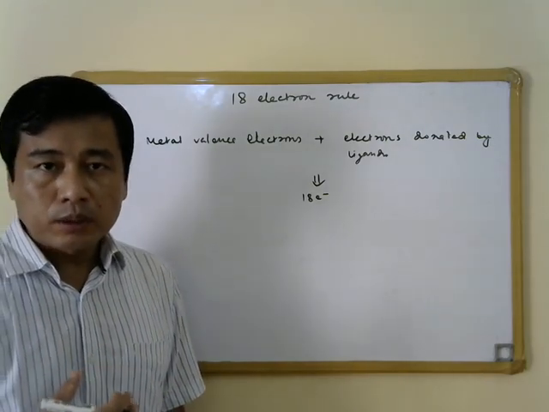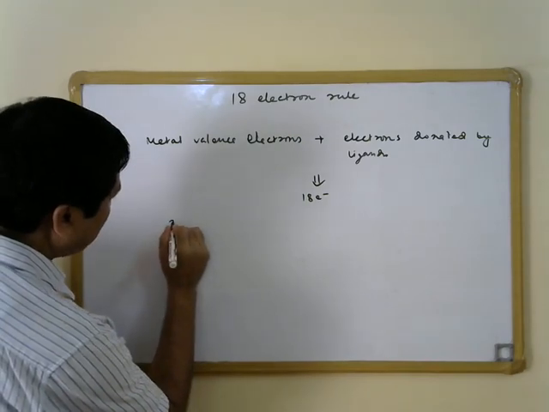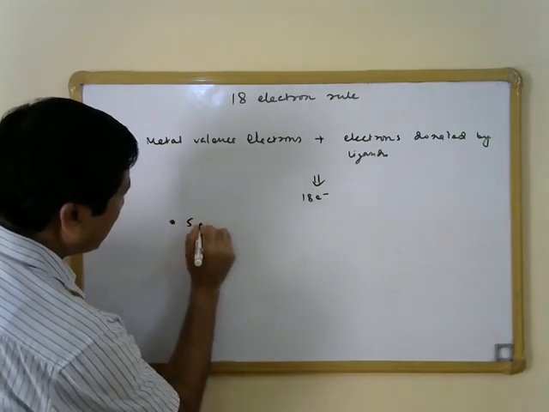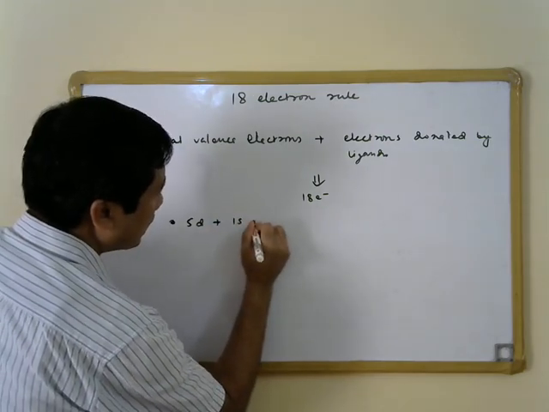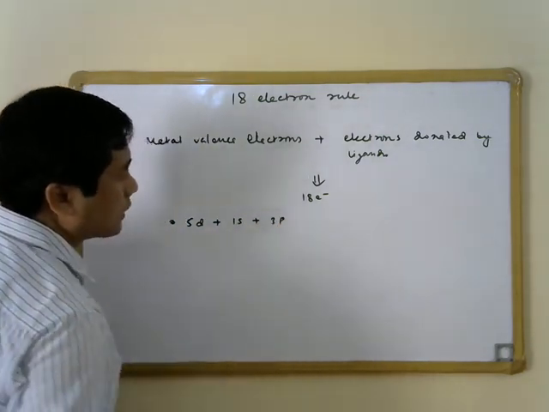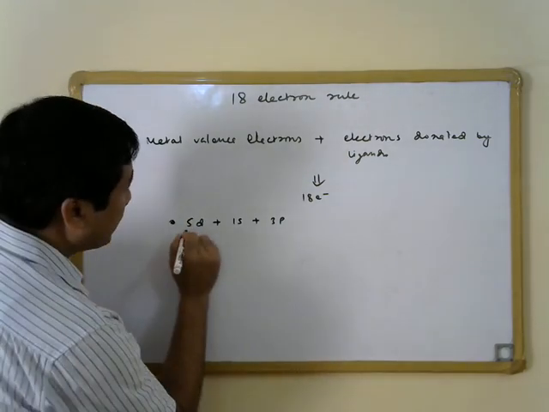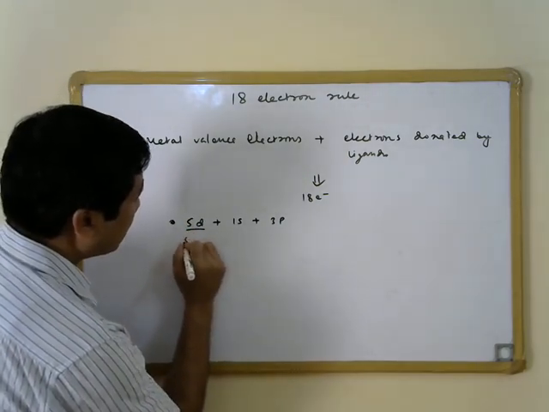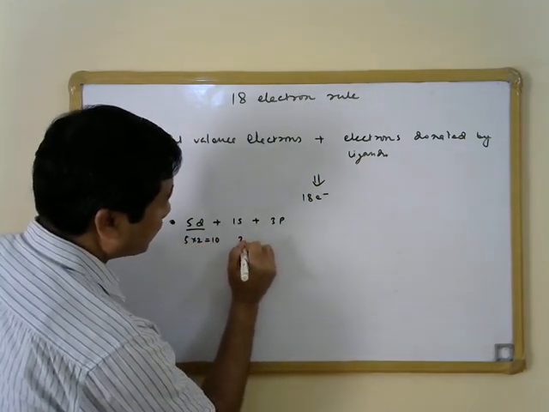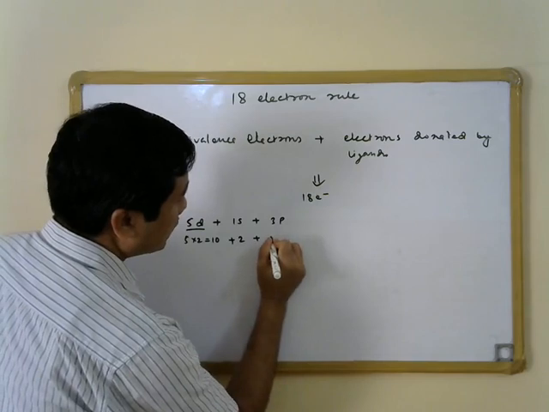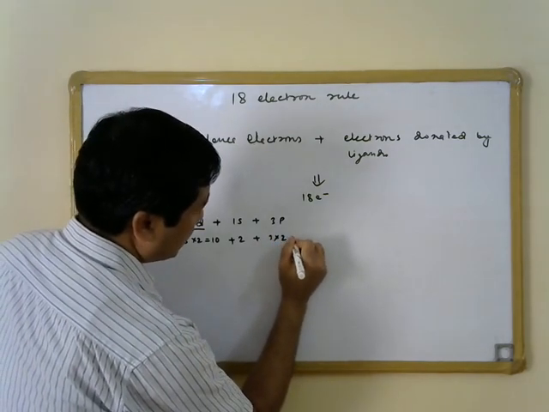Now, in case of transition metals, we have 5 d orbitals, one s orbital, and 3 p orbitals in the valence shell. The 5 d orbitals can accommodate 5 into 2, that is 10 electrons, while the s orbital can accommodate 2 electrons, and the 3 p orbitals can accommodate 6 electrons.